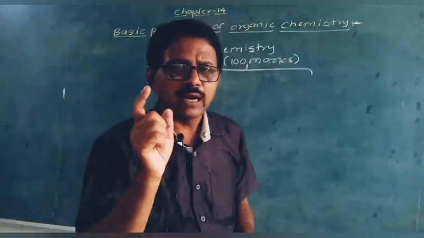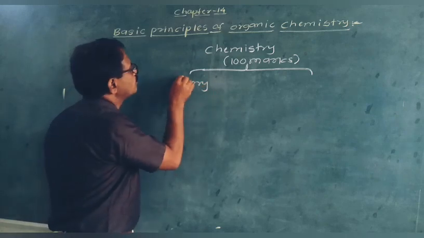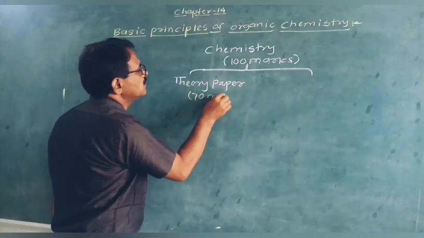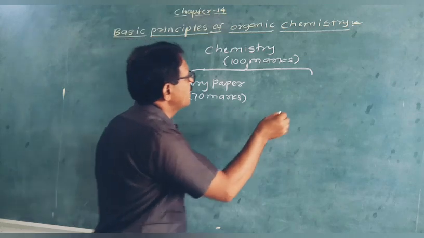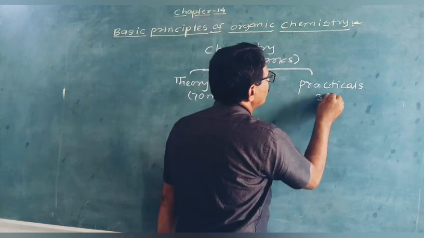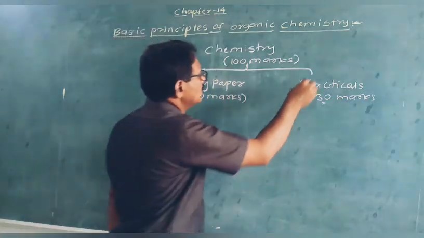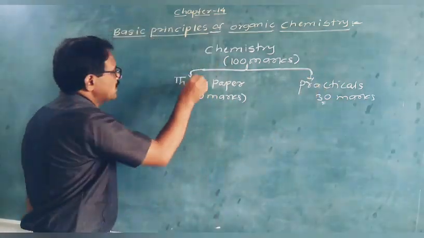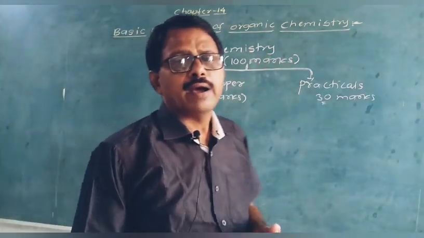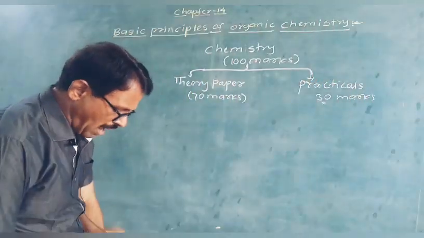Out of that 100 marks, the theory paper is of 70 marks and the practical examination is of 30 marks. In this way, 70 plus 30, 100 marks.